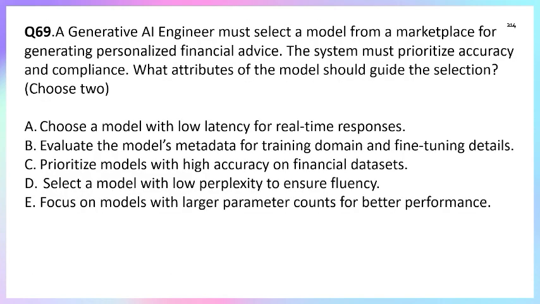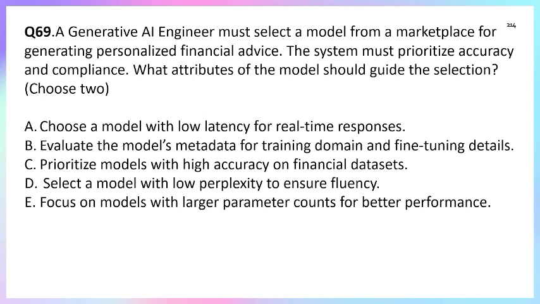Question number 69. A generative AI engineer must select a model from the marketplace for generating personalized financial advice. The system must prioritize accuracy and compliance. What attribute of the model should guide the selection? Choose two. Option A, choose a model with low latency and real-time response.